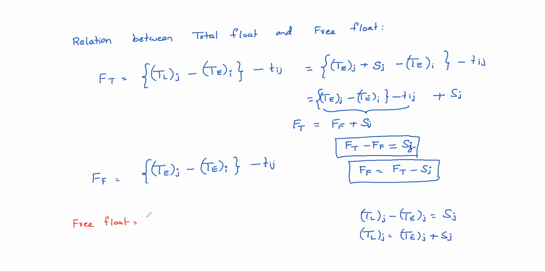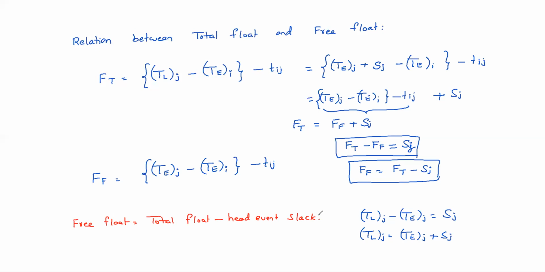Free float equals total float minus head event slack. Okay, that's the relation. So it's very simple to establish. You should understand what is meant by total float and what is meant by free float.